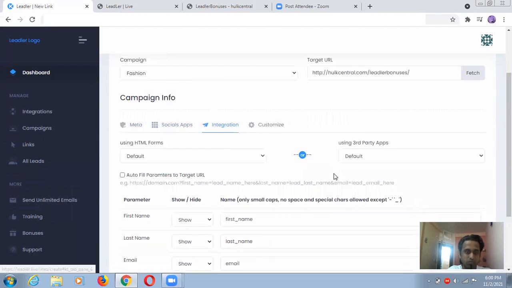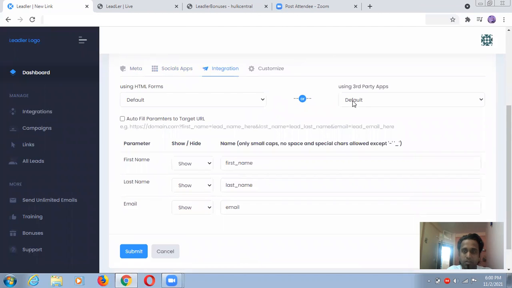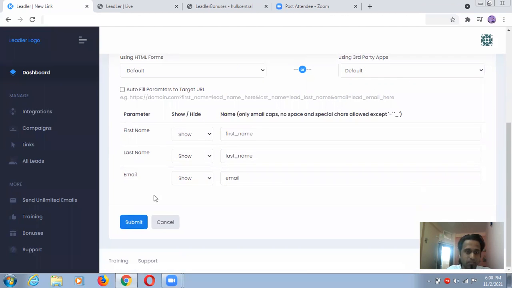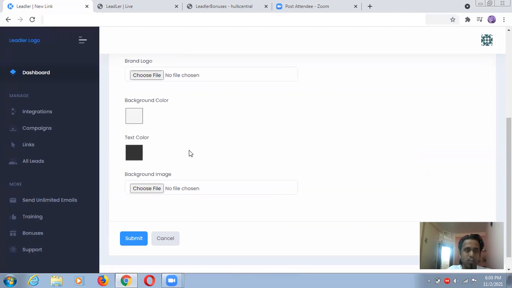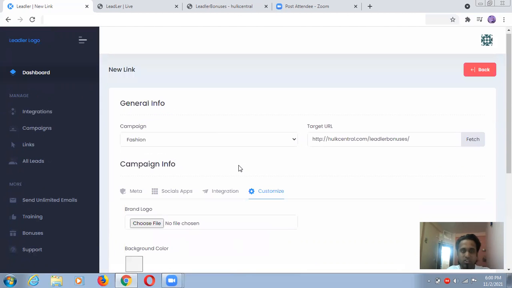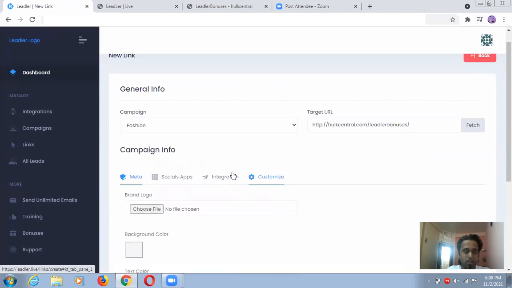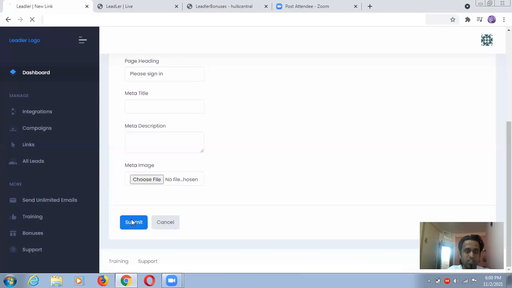Let's see some integrations, HTML forms, third-party apps. If you have any type of third-party apps, you will select them and you will be able to submit. Some customize options, let's see what this is, some playing around options, something like colors, brand logo, and something like that. So I'm coming back on the meta and I'm going to submit this one right now. So it will be linked, guys.